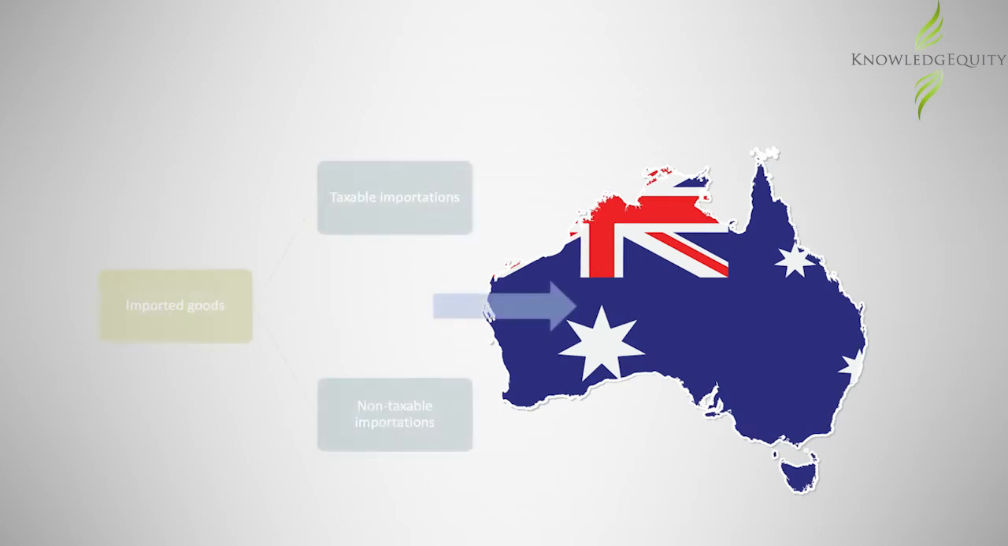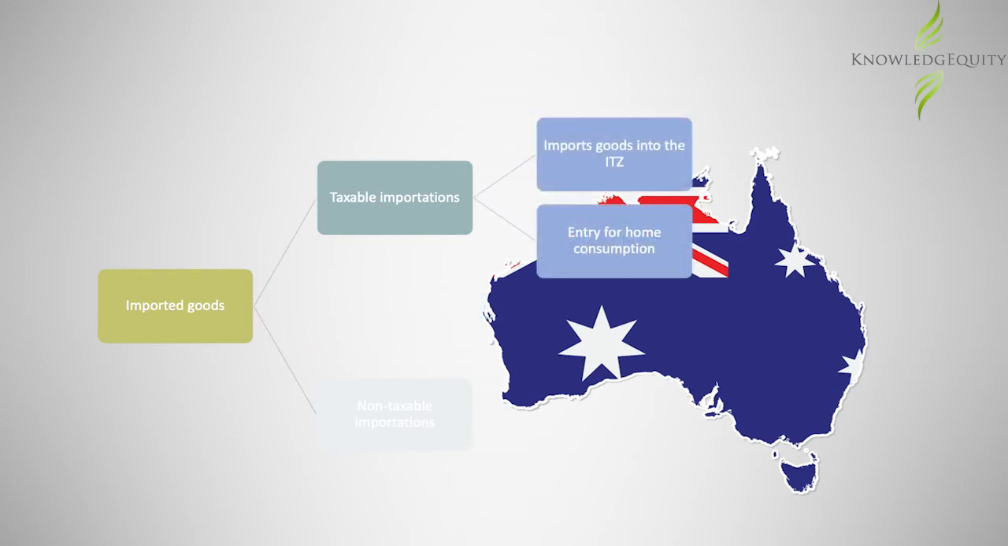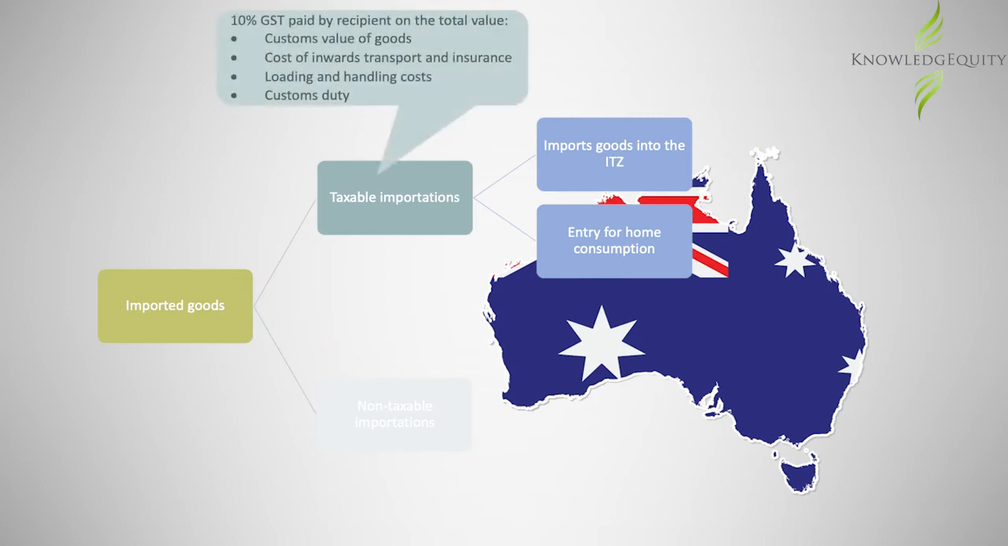When goods are imported into Australia, they will typically be taxable importations. This will be the case when a taxpayer imports the goods into the indirect tax zone and enters the goods for home consumption. Entry for home consumption refers to the goods passing customs. When there is a taxable importation, 10% GST is payable by the Australian recipient on the value of the taxable importation, which includes not only the customs value of the goods, but also costs of inwards transport, freight insurance, loading costs, and customs duties.